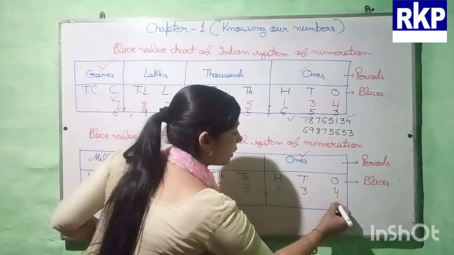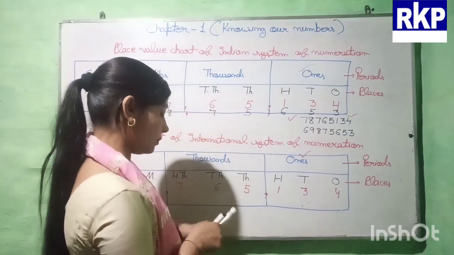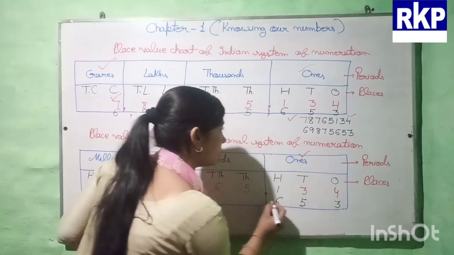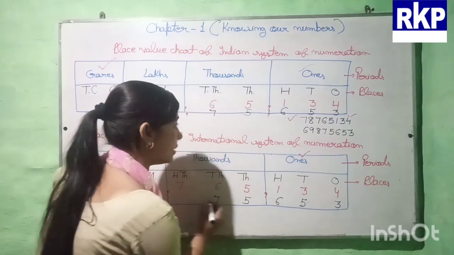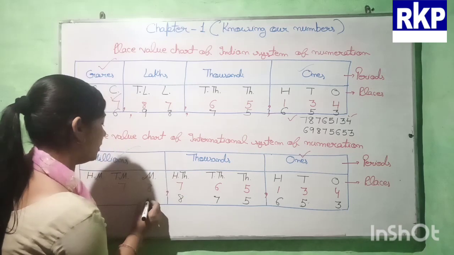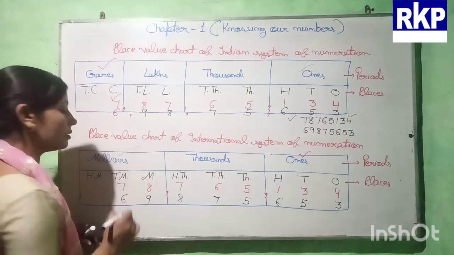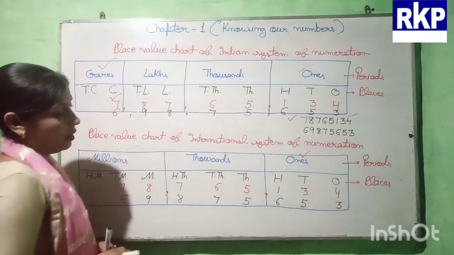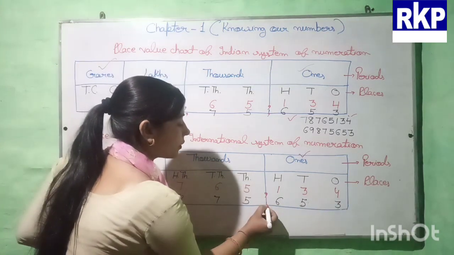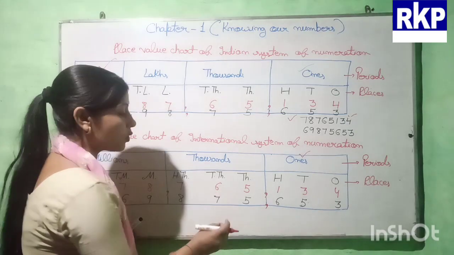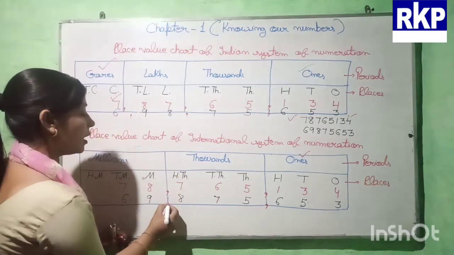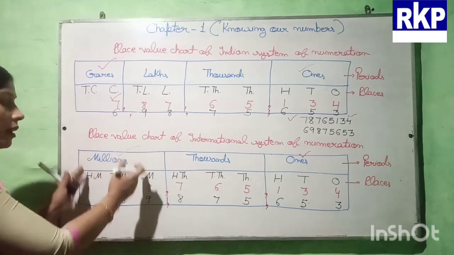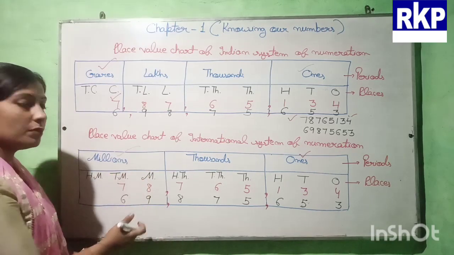Now let us write the same number in the international system also. So again we will write here 3, 5, 6, 5, 7, 8, 9 and then 6. Now we will put the comma. After completing the ones period, we will put the first comma. Then after completing the thousands period, we will put the next comma. And now our last period, that is the millions period.